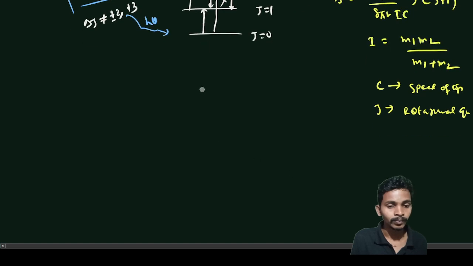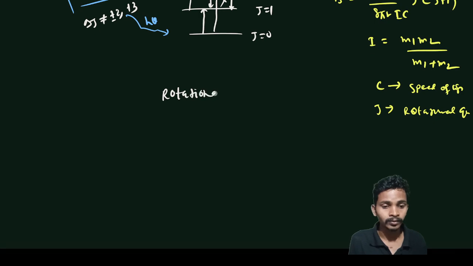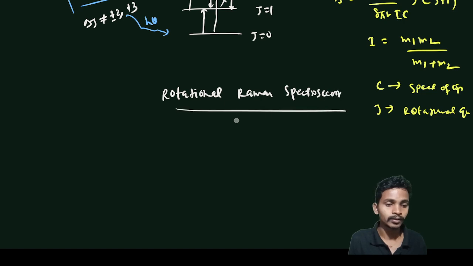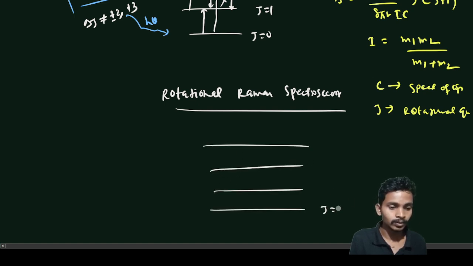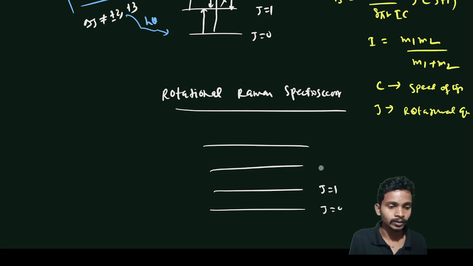Now for rotational Raman spectroscopy, let's draw the energy levels again: J equal to 0, J equal to 1, J equal to 2, J equal to 3.